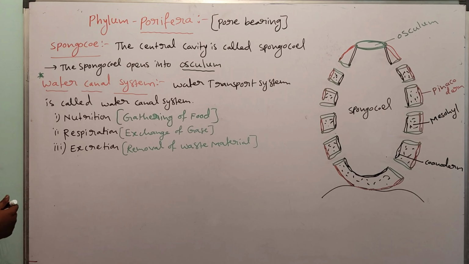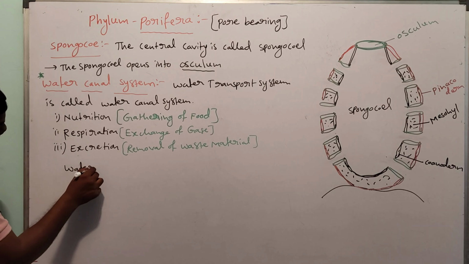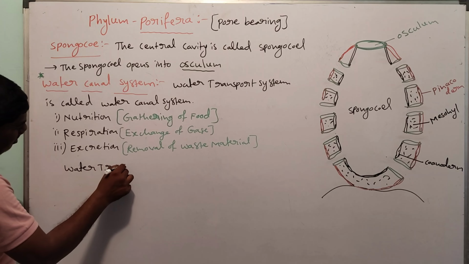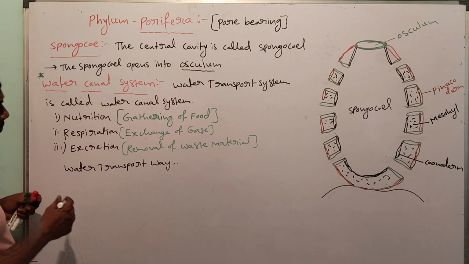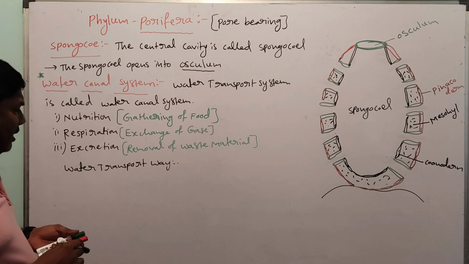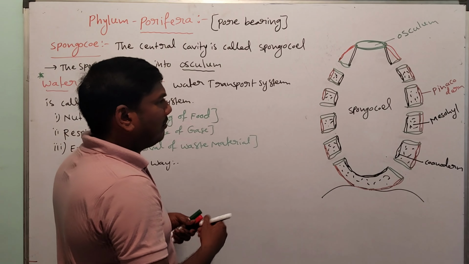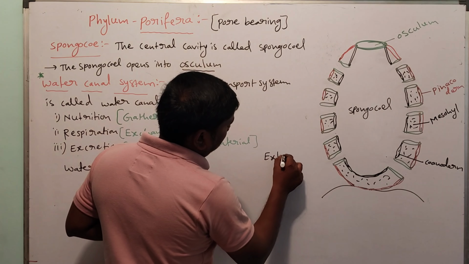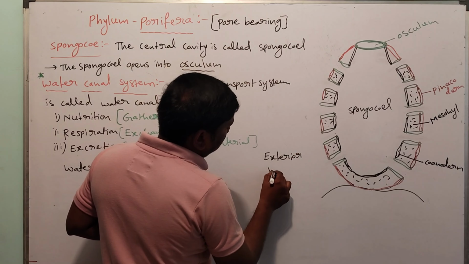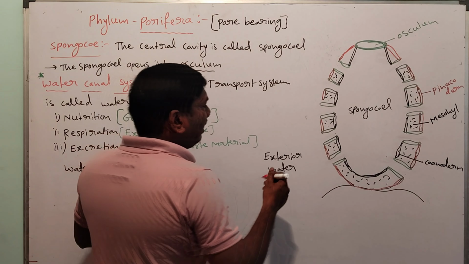Water transport way, this is also very important. These animals are living in water, so first there is exterior water. This exterior water enters into the ostia.